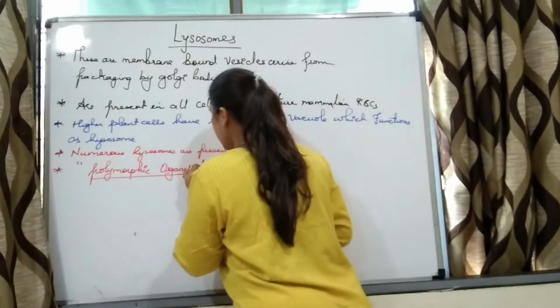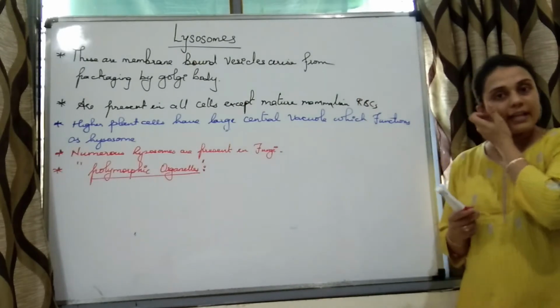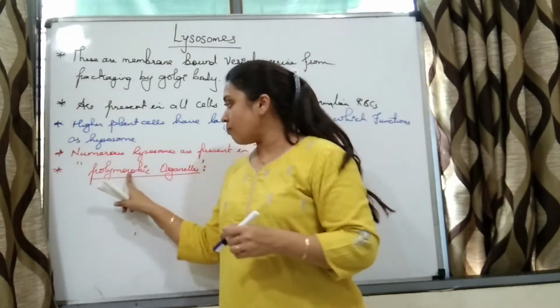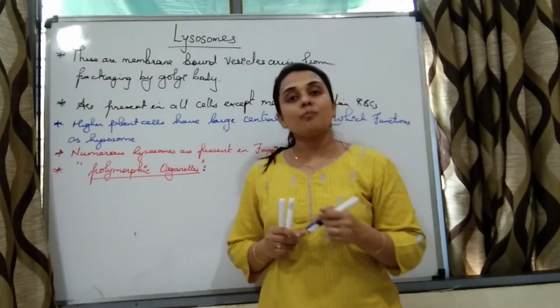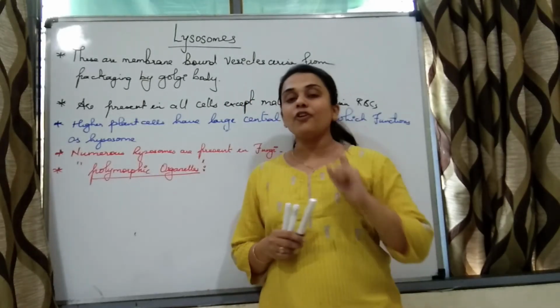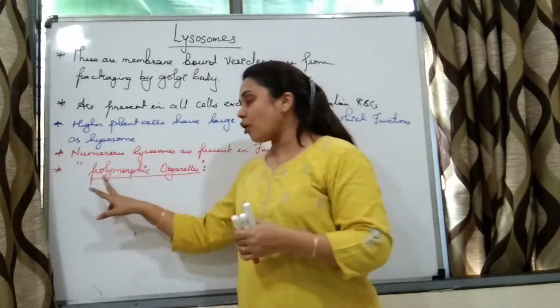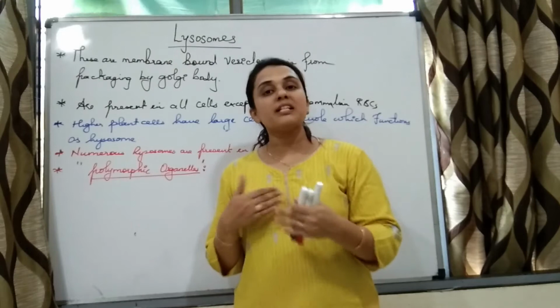Lysosomes are polymorphic organelles. What does that mean? Morphic is for the word morphology, which means its external appearance. Poly means multiple.